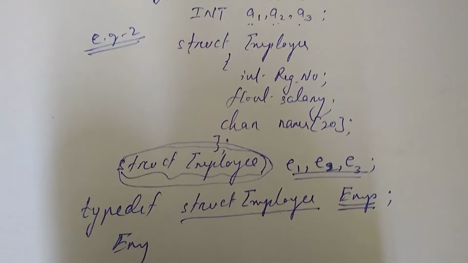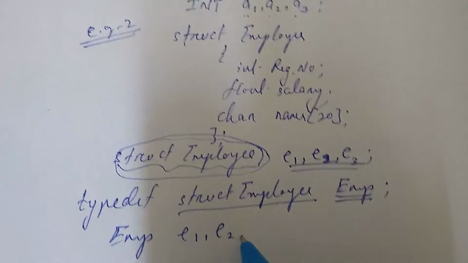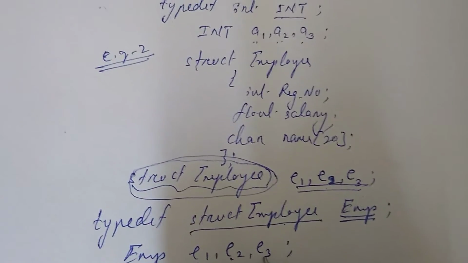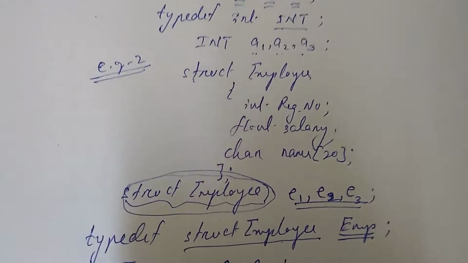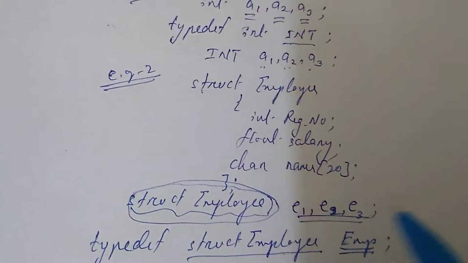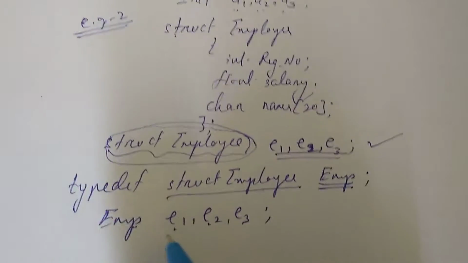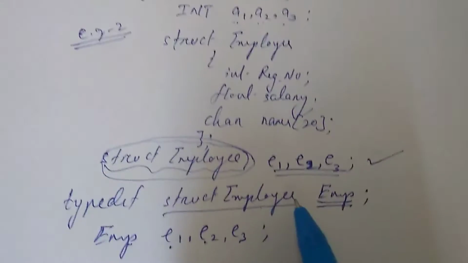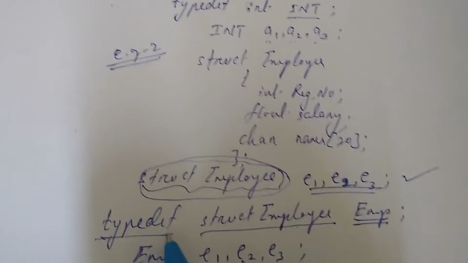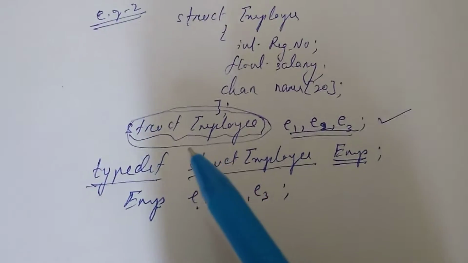If I write emp e1, e2, e3, it is the same: e1, e2, e3 are three variables of type struct employee. It is similar to the declaration here, because emp represents struct employee. So why are we using typedef? We are using typedef to increase the readability of the code, to simplify the readability of the code.